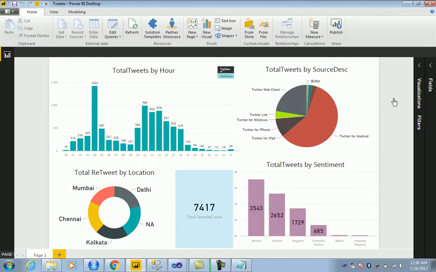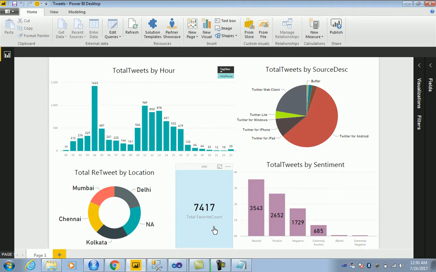So what this dashboard has is the hourly distribution of the tweets, total tweets by hour. We are trying to study the hashtag for geophone. So how was the geophone trending on Twitter? What were the sources? We have Twitter for Android as 57% of tweets coming in. The total sentiments overall that were neutral, positive, negative, extremely positive, and so on and so forth. The favorite count and the cities.